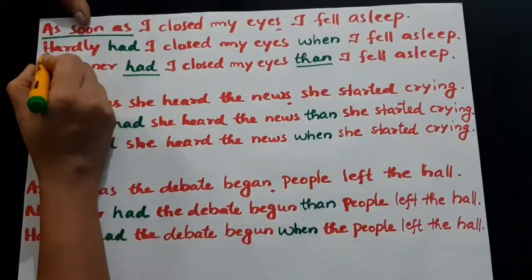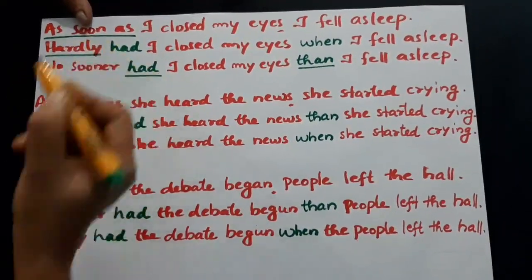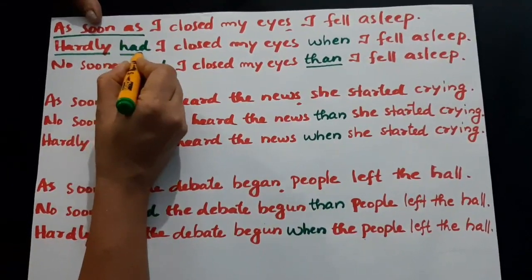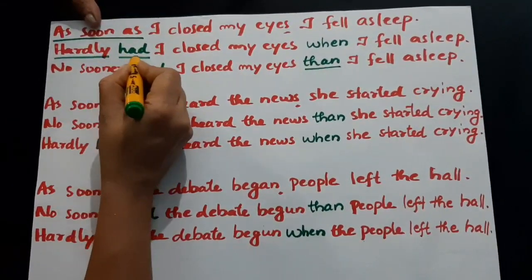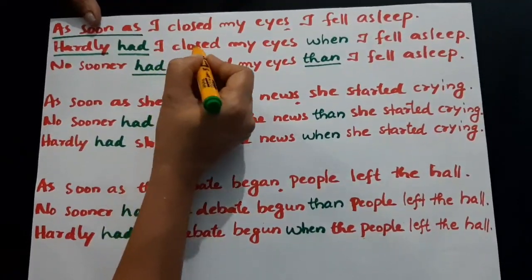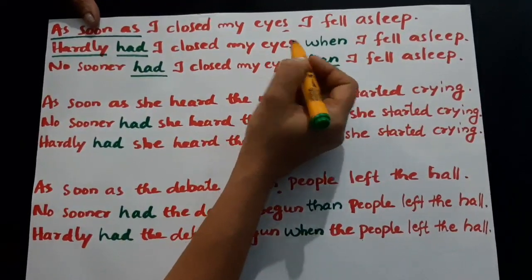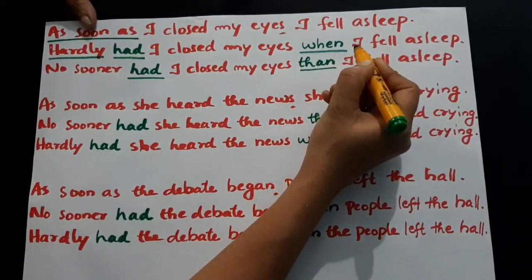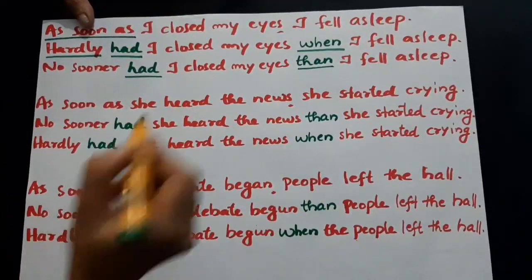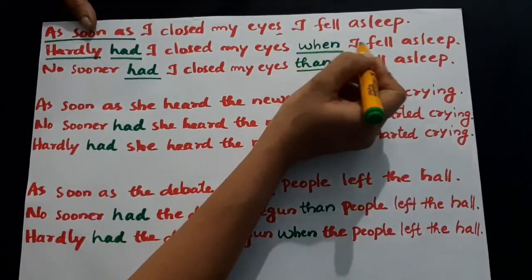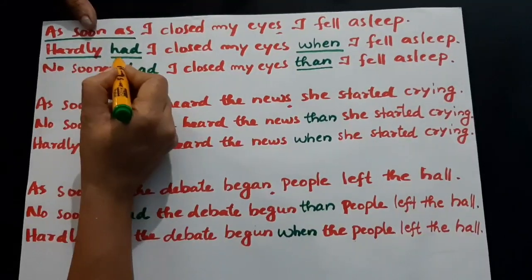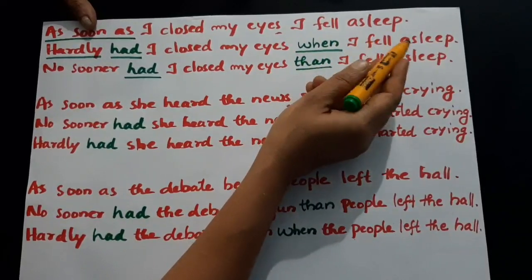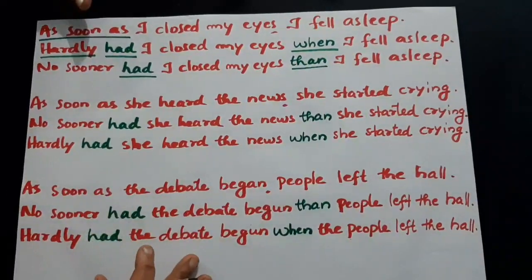So, in the case of hardly, how would it be? As we discussed earlier, past perfect form is used here. Hardly had I closed my eyes. And do you know which is the signal term that can be used when hardly is here? That is when. So how do you get the sentence? Hardly had I closed my eyes when I fell asleep. Is it clear? One more example.